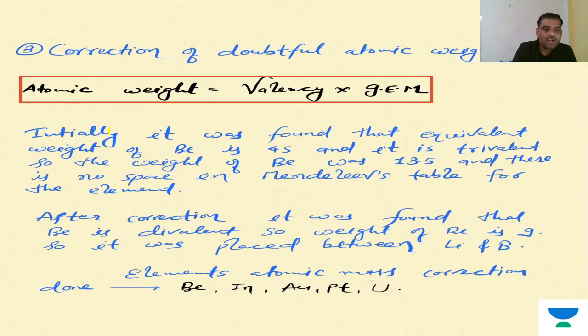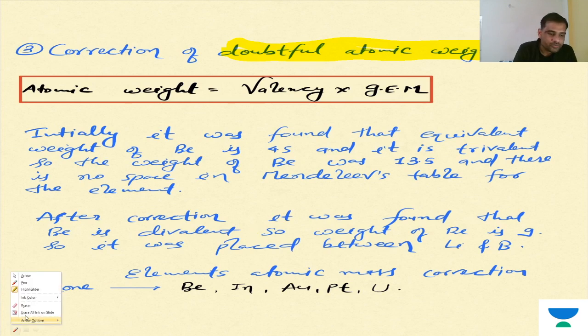One more thing he did was the correction of doubtful atomic weights. Initially some atomic weights were calculated and were doubtful. Like initially, beryllium mass was 13.1.